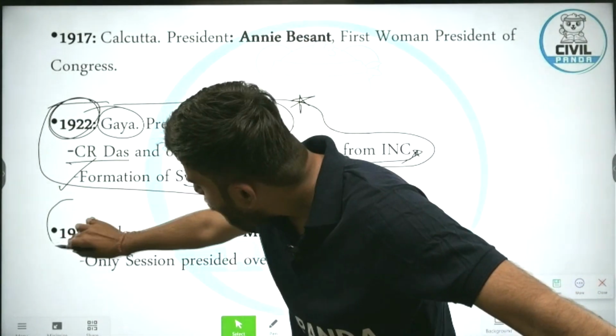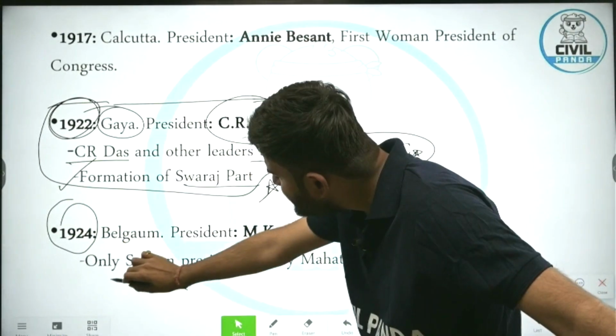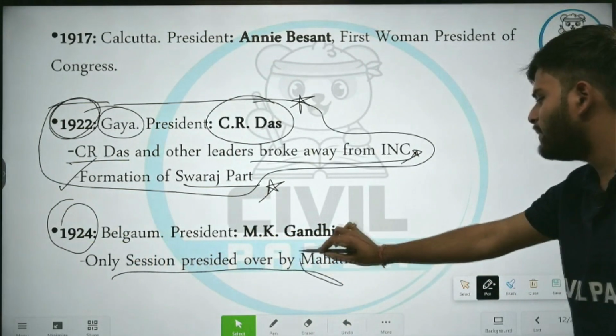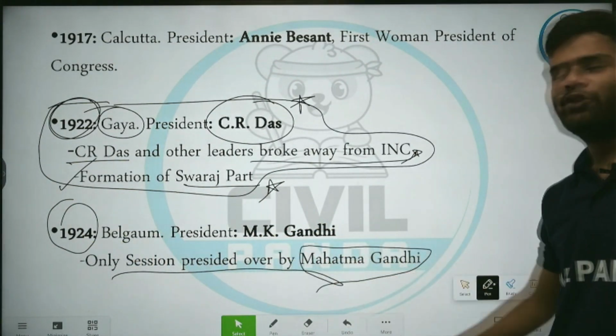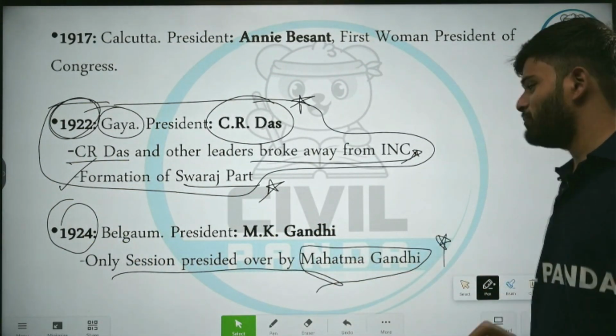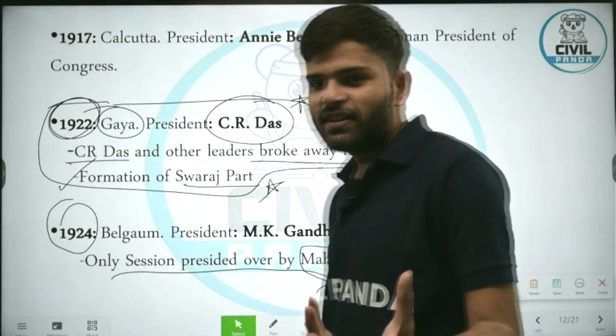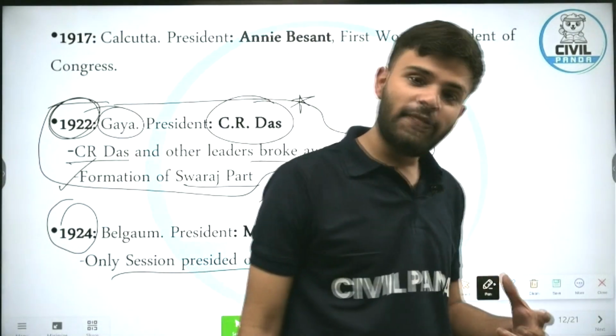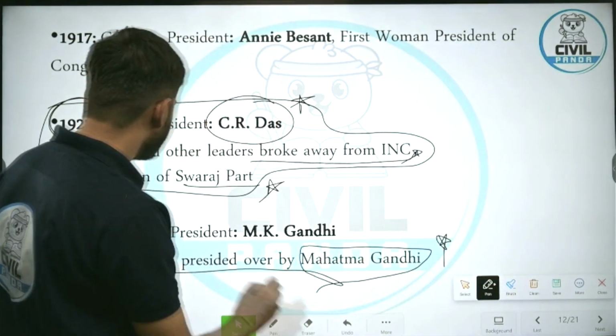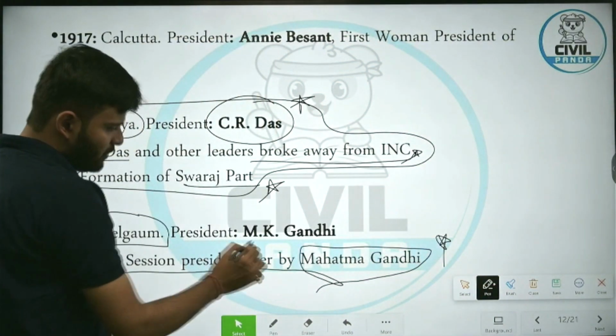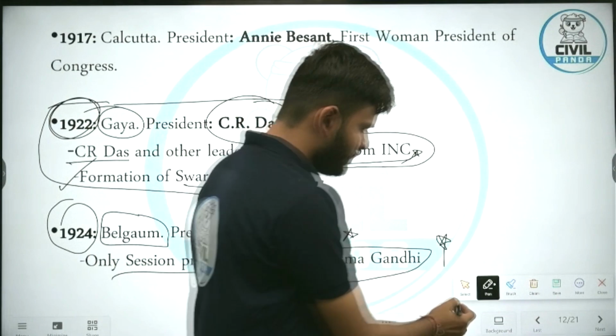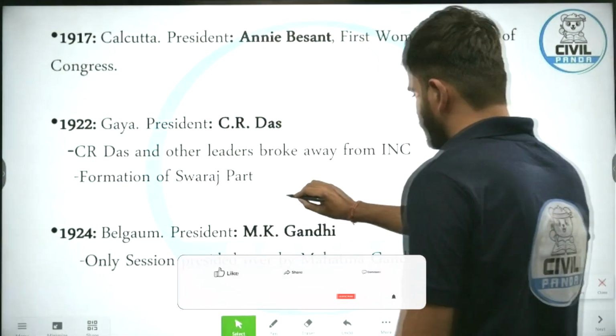1924, now point to be remembered, only session presided over by Mahatma Gandhi. There's one thing that you must remember. The only session of Indian National Congress that is presided by Mahatma Gandhi was 1924 Belgaum session. Mahatma Gandhi. Is it clear? Let's move to the next.